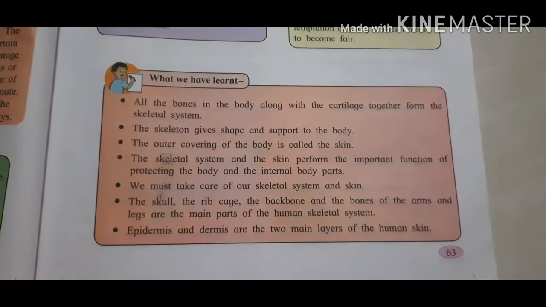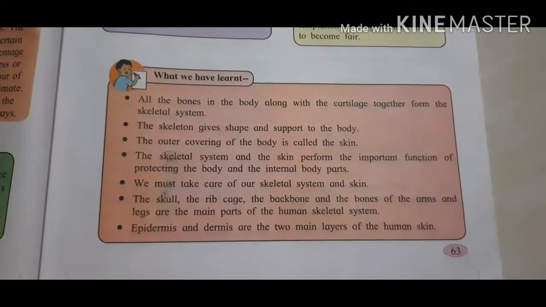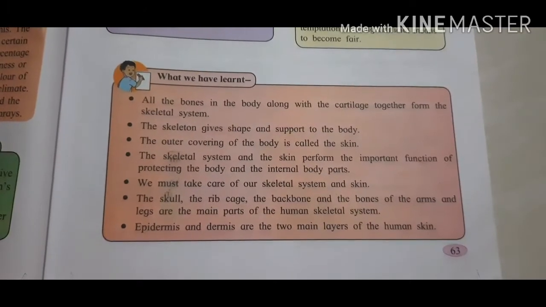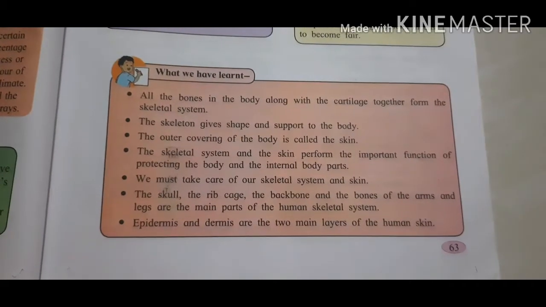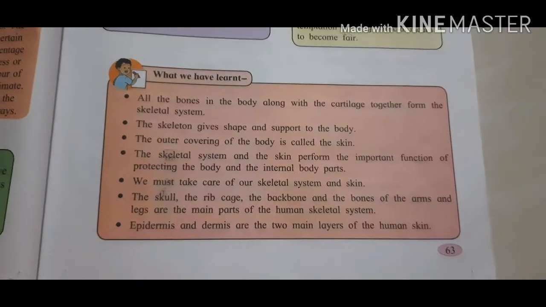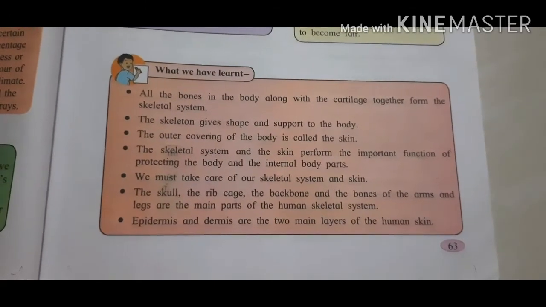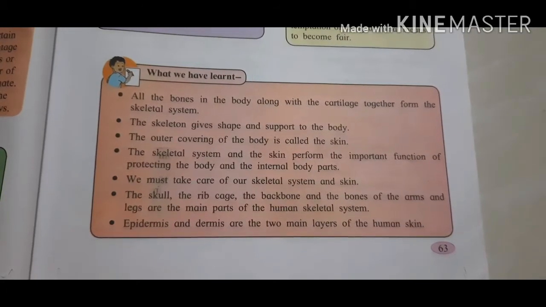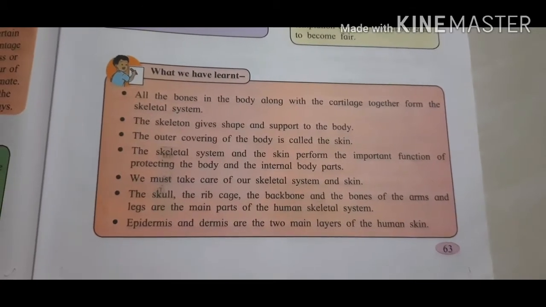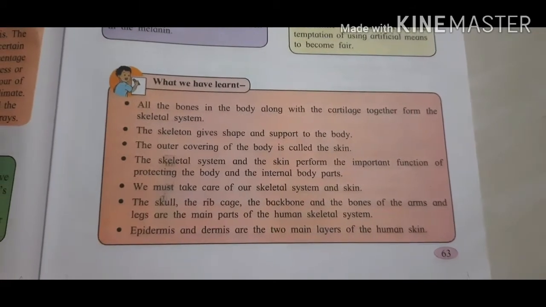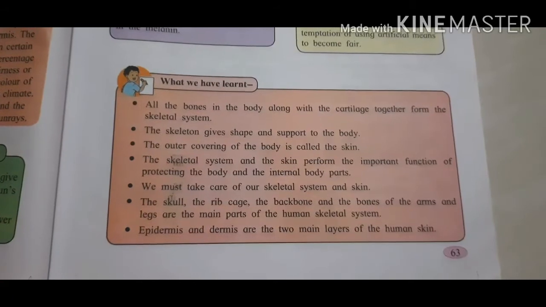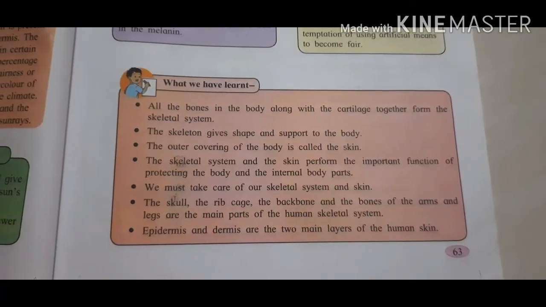We must take care of our skeletal system and skin. The skull, the rib cage, the backbone and the bones of the arms and legs are the main parts of the human skeletal system. Epidermis and dermis are the two main layers of human skin. So students, with this I am finishing the topic of our skeletal system. Let's go with our exercise.